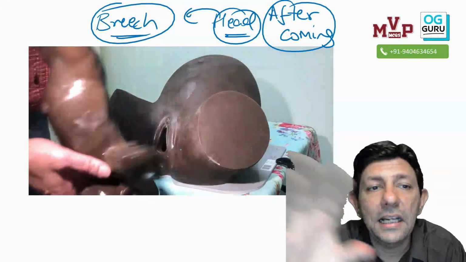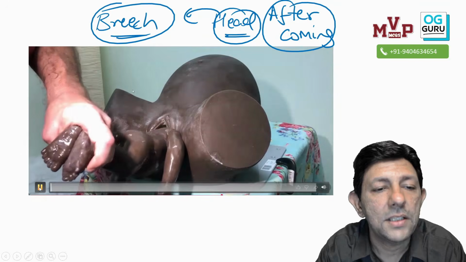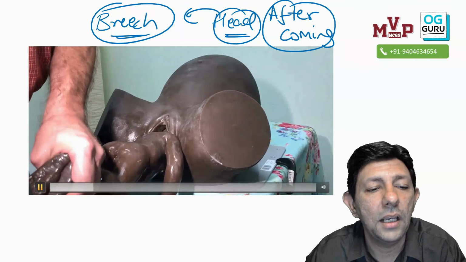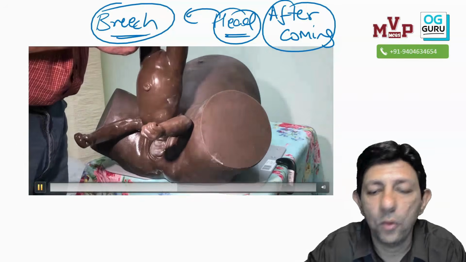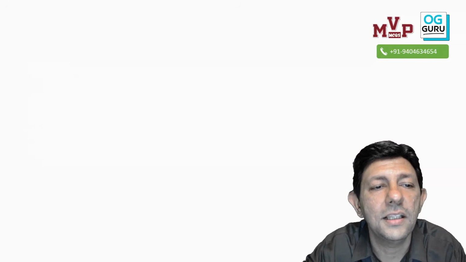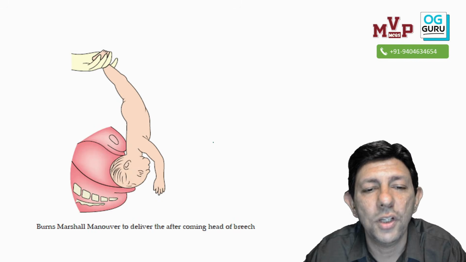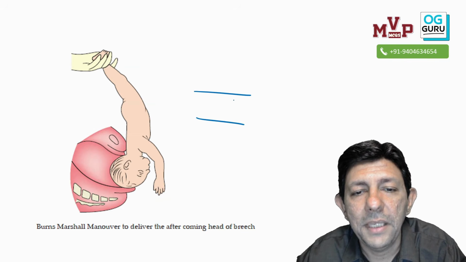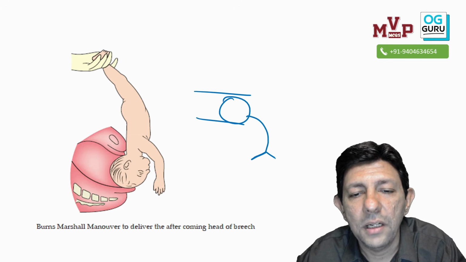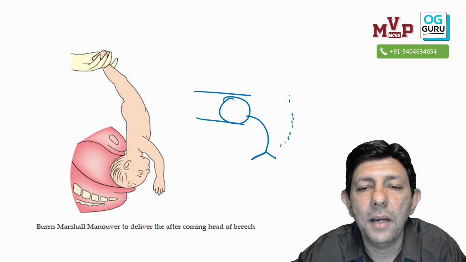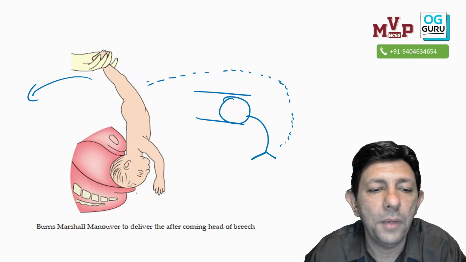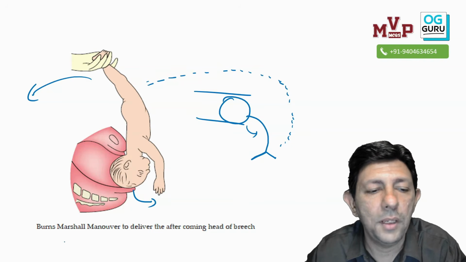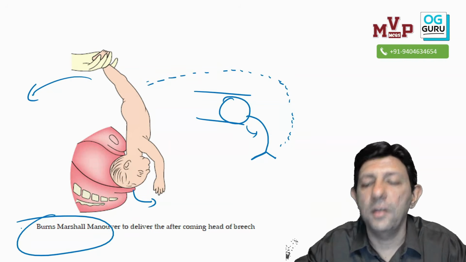I don't think second time bhi dekhne ka zarurat hai if you know the basics, but just very quickly, okay sir, we are holding the baby by the lower limbs and rotating onto the maternal abdomen. What is this maneuver? Same picture. Okay, sir. First, the baby is hanging down, down, down. You hold the baby by the lower limb and rotate it up, up, up towards the maternal abdomen. So the head will pop out from below. This is the Burns-Marshall maneuver.